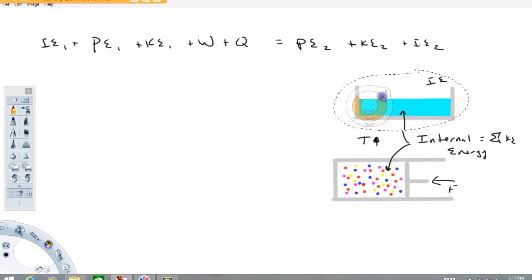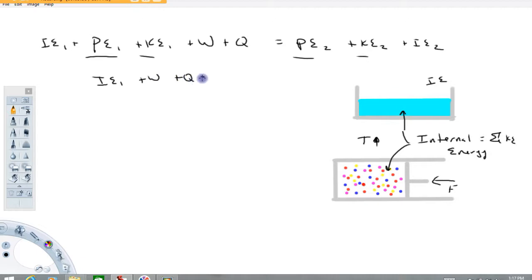Usually when we talk about energy transfer in thermodynamics, we're talking about heat transfer and internal energy terms. So basically in thermodynamic problems, we're usually not going to need these terms here, here, here, and here. So I'm just going to rewrite it without these terms. And what we have now is internal energy 1 plus work plus heat equals internal energy 2.